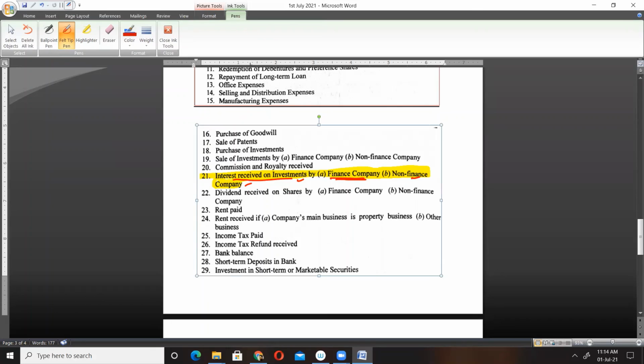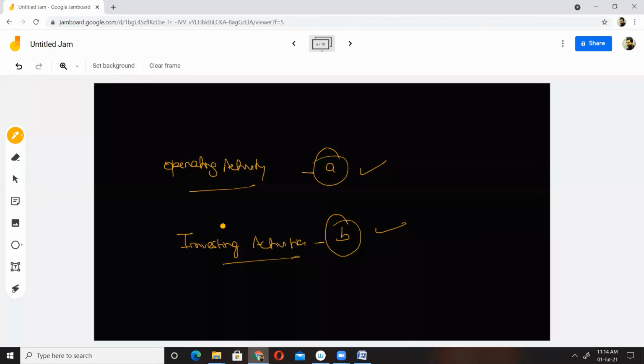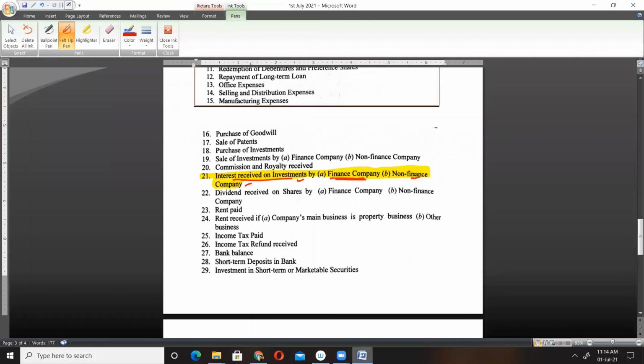Same thing as number 19. A will be operating and B will be investing. Clear?